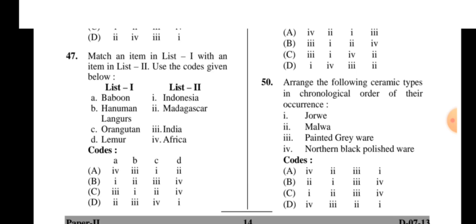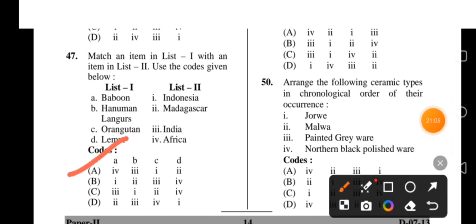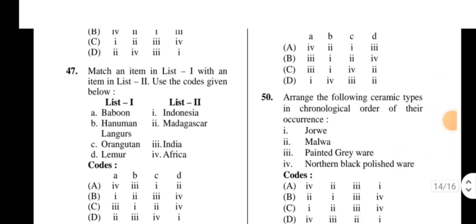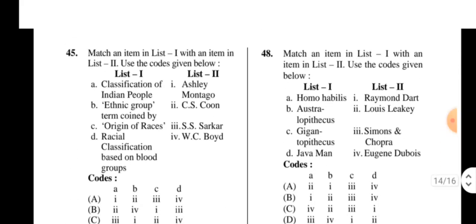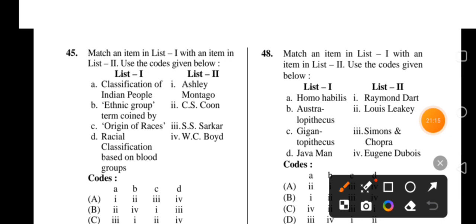So here, match the following. The right option is A. 47A. Next, 48. Homo habilis, Australopithecus, Gigantopithecus, Java man, and match with the discoverer. Here the right option is C.